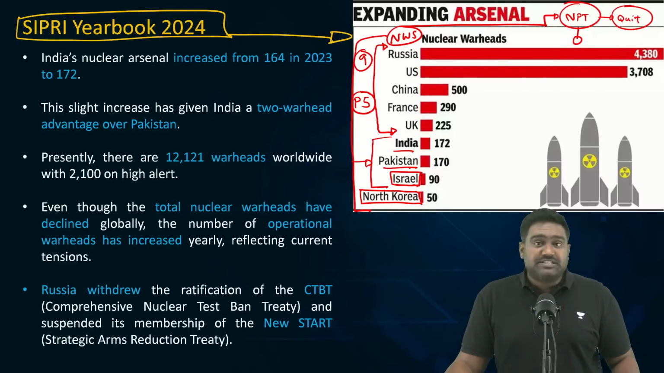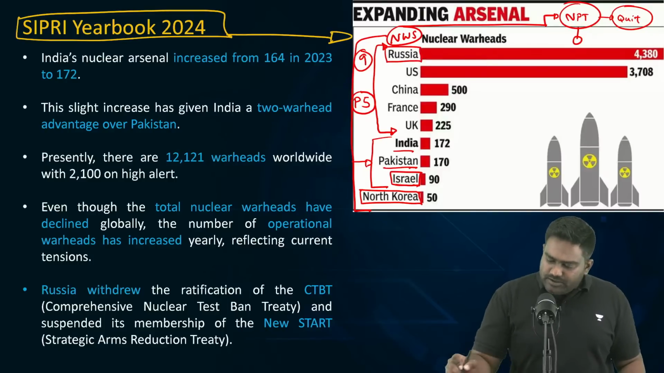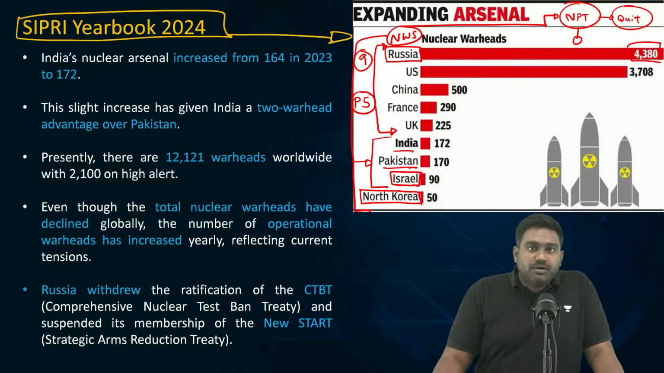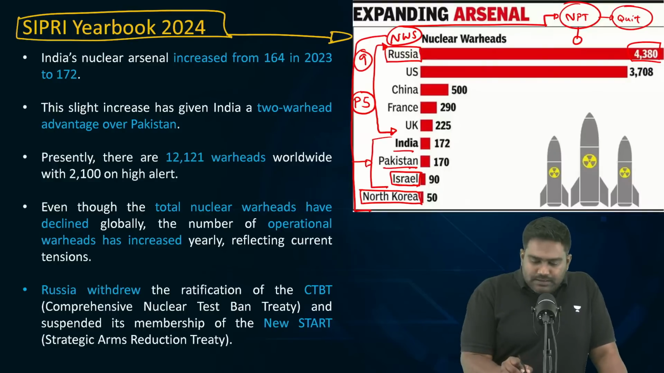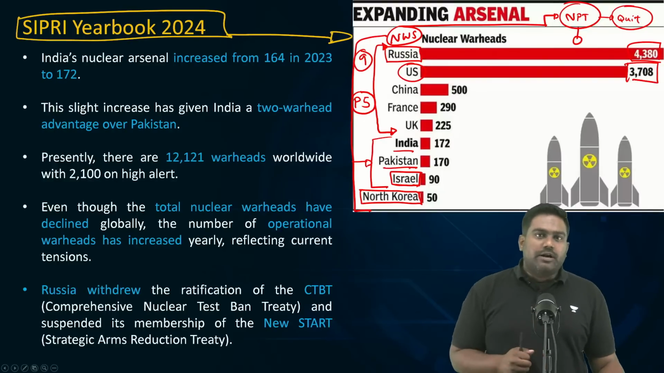And look at the list. Look at the number of warheads they have. Russia is right at the top with more than 4,300 warheads. Yeah, most of them are active. Majority of them can be deployed in a very short span of time. Next comes the US with 3,700 warheads.